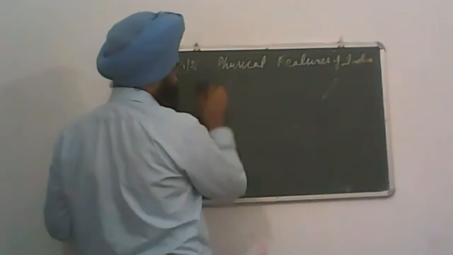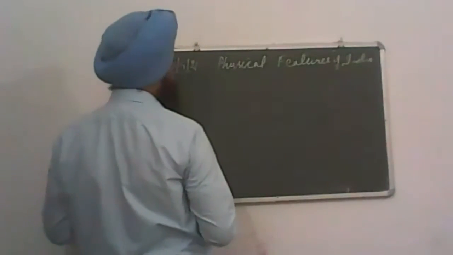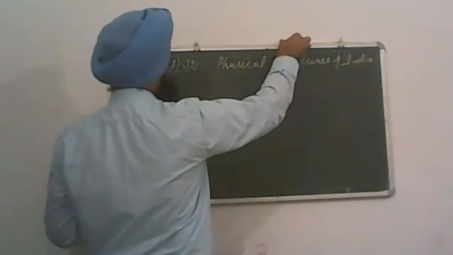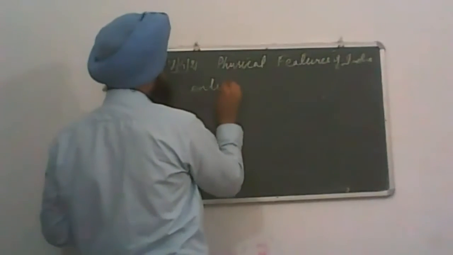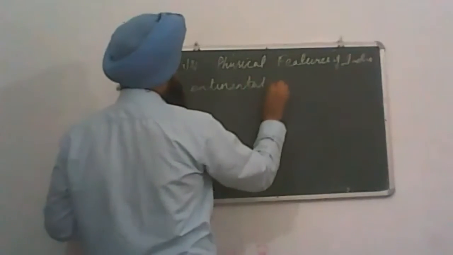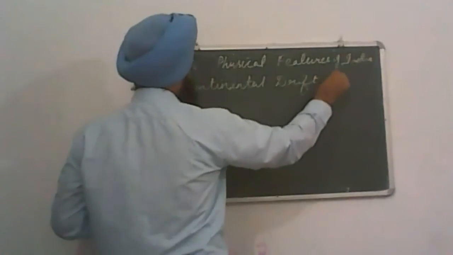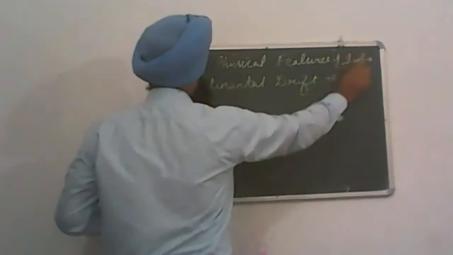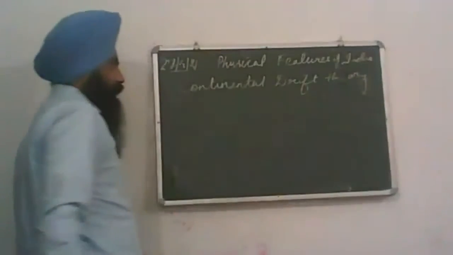Alfred Wegener in 1854 gave the concept of continental drift, the continental drift theory.